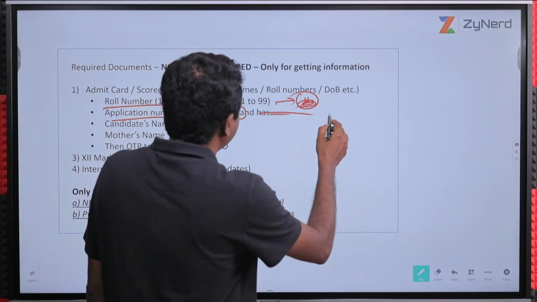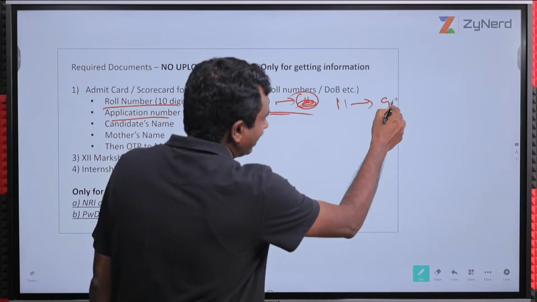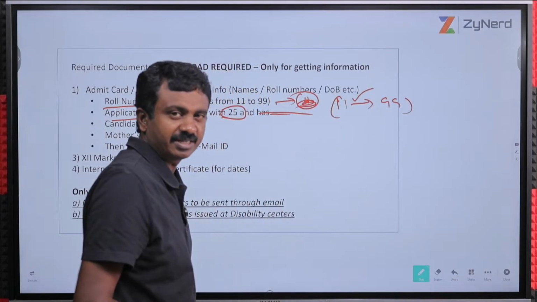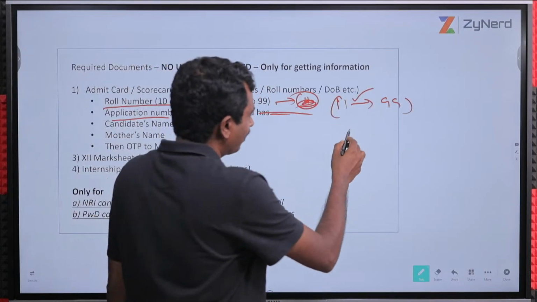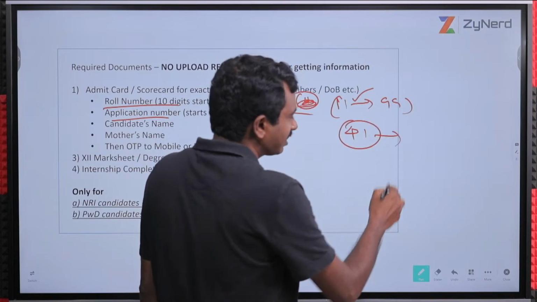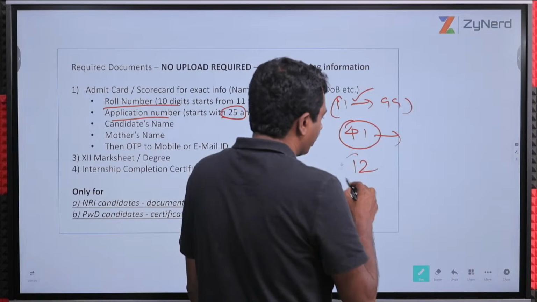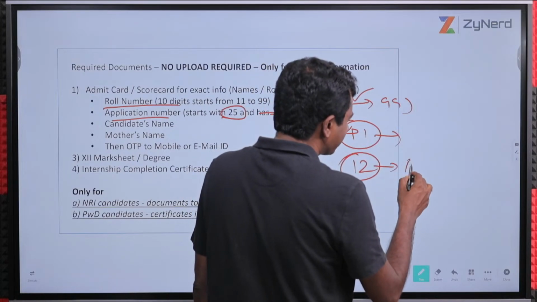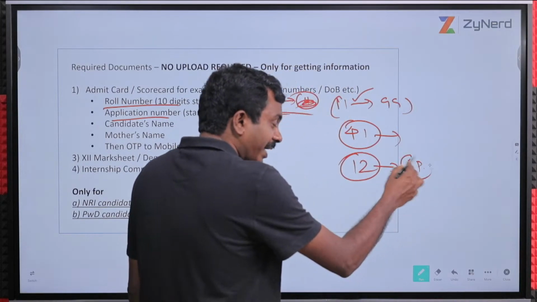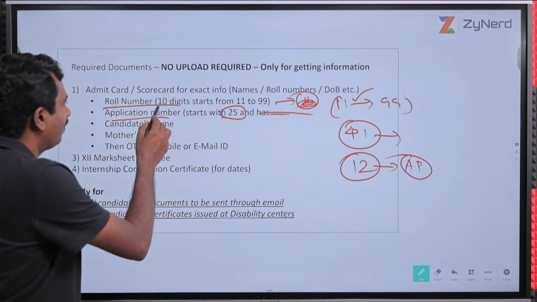Your roll number is 10 digits and can start from 11 to 99, depending upon your state. Let us say you did your exams in the state of Tamil Nadu, it will start with 41. If you did your exams in the state of Andhra Pradesh, it will start with 12. Based on your exam center, your roll number will be 10 digits.